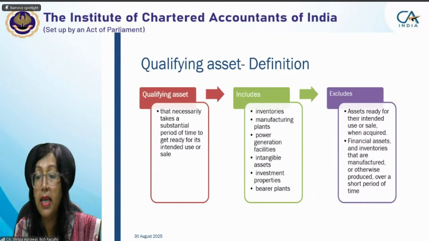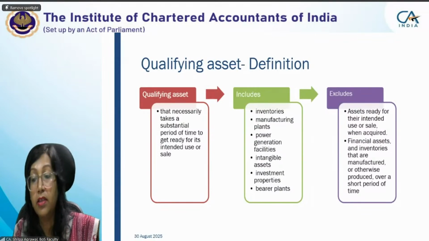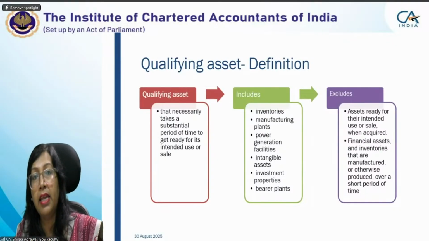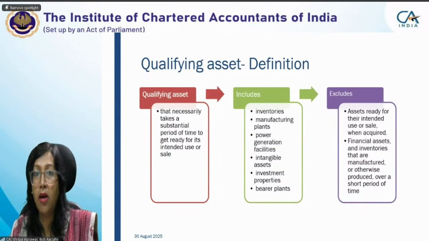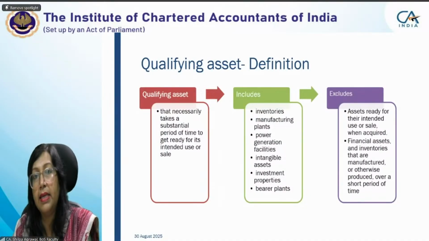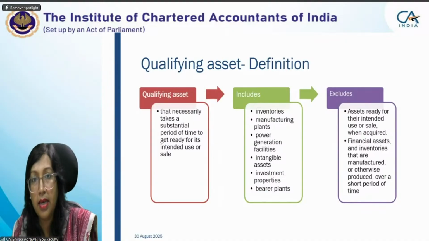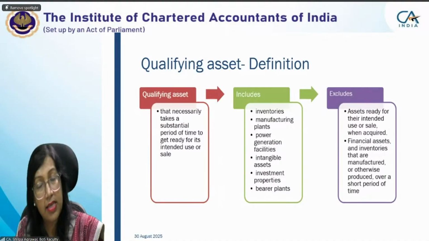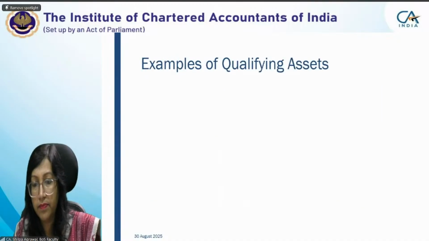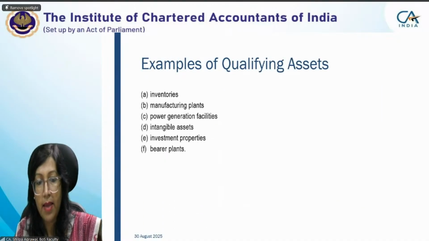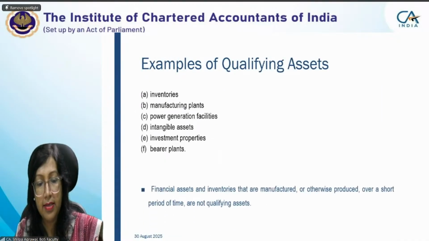Similarly, financial assets and inventories that are manufactured or otherwise produced over a short period of time. Means simple, you buy a sack of goods, say cashew nuts, and you are packing it in small packets and selling it out. They take a very short period to make it sellable. So they won't be considered as qualifying asset. Okay.